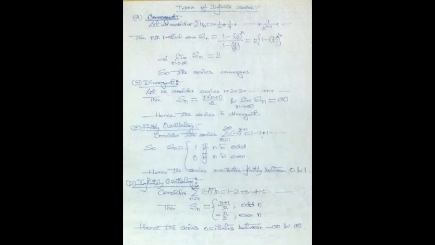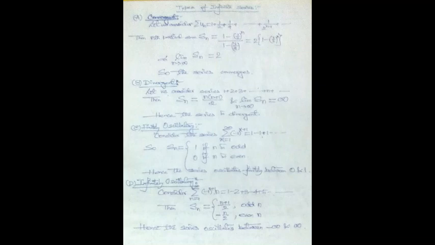Next, consider the series summation of (minus 1) to the power k plus 1, where k varies from 1 to infinity. That is, the series is 1 minus 1 plus 1 minus 1 plus 1 minus 1. That is, the series is oscillatory. If we take Sn, that will be 1 for odd n and 0 for even n, because for even n, the sum of consecutive terms, that is 1 minus 1, will give 0. Therefore Sn is 0 for even n and 1 for odd n. Therefore the sequence of partial sums is oscillatory. Therefore the given infinite series oscillates finitely between 0 and 1.